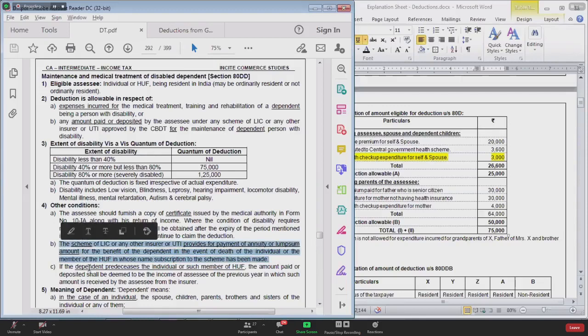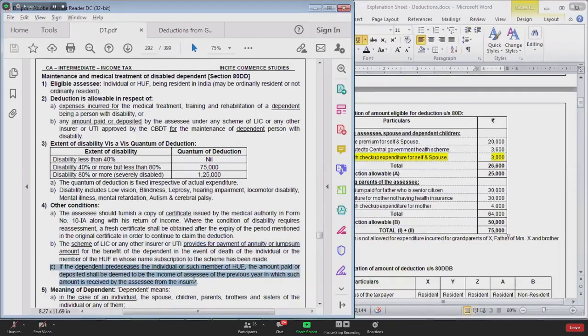In other words, if my brother is disabled, he is dependent on me, I should take some policy from the LIC or any other insurance company or UTI, and that policy should be specifically for disabled person. That policy should contain the terms and conditions. If something happens to me, fixed amount of money will be given to my brother or annuity will be given to my brother. Policy should be of such nature that it should provide for payment of annuity or lump sum amount in case of death of the assessee.